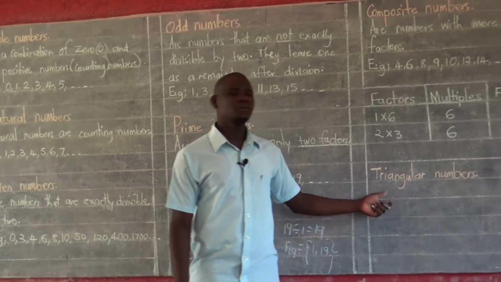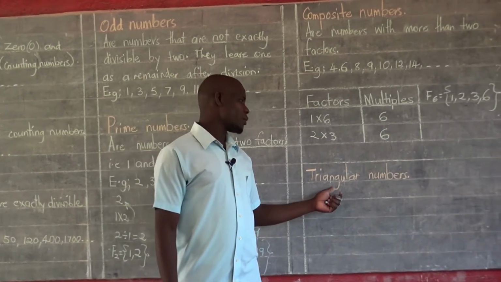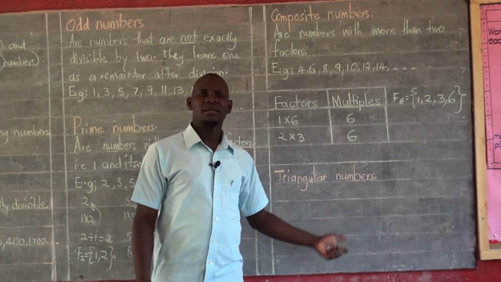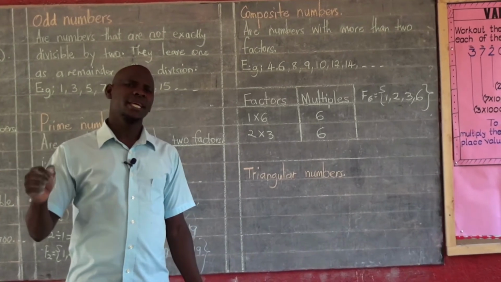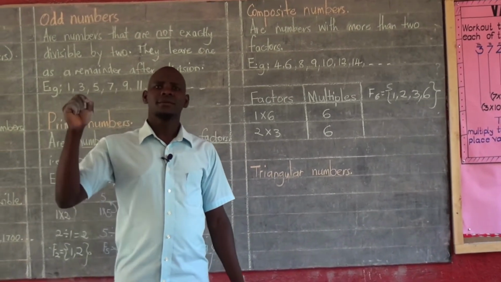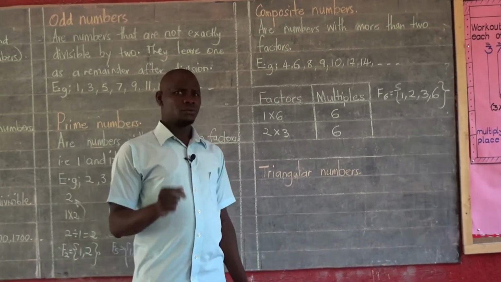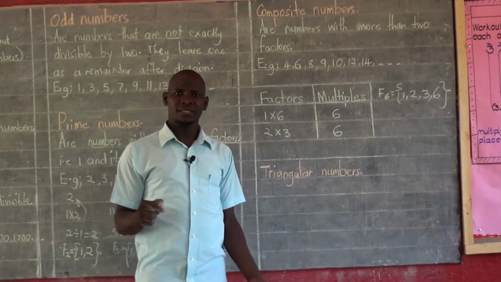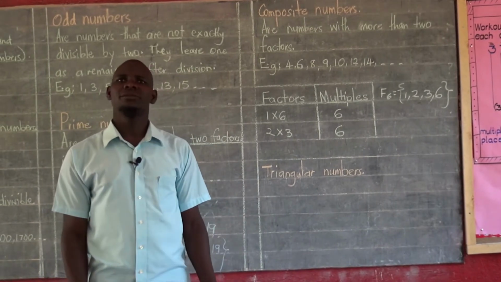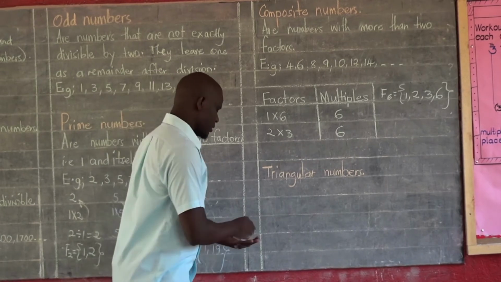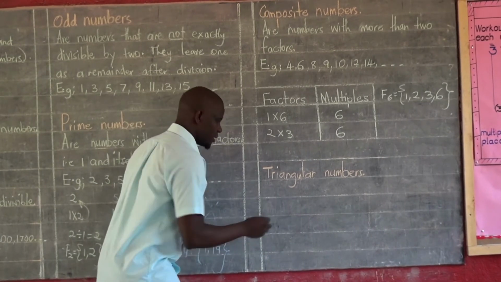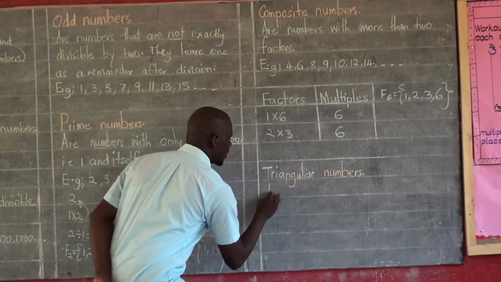Even here, I've told you that for us to come up with what we call triangular numbers, we are going to keep adding consecutive counting numbers. By the time we reach triangular numbers, you must be remembering what counting numbers are. Let me just write a simple statement here that triangular numbers are numbers